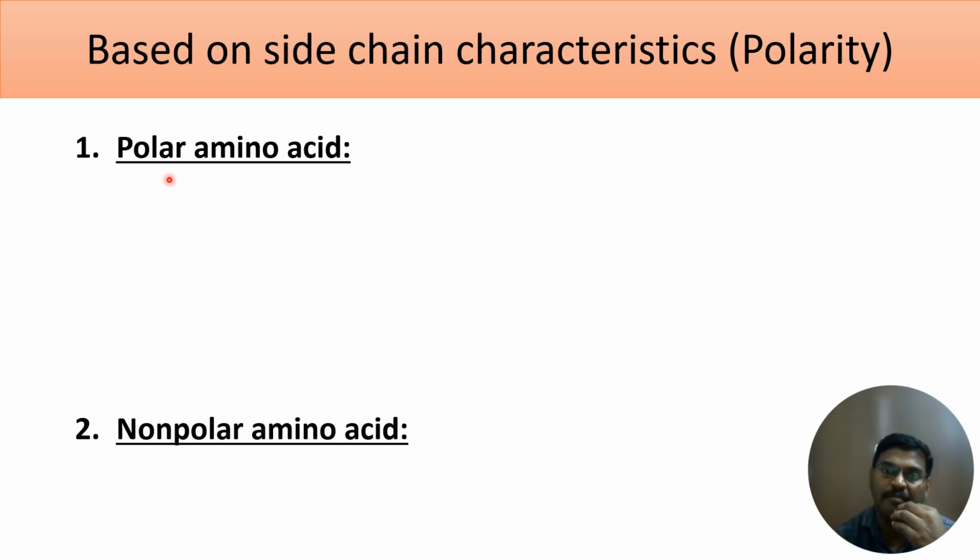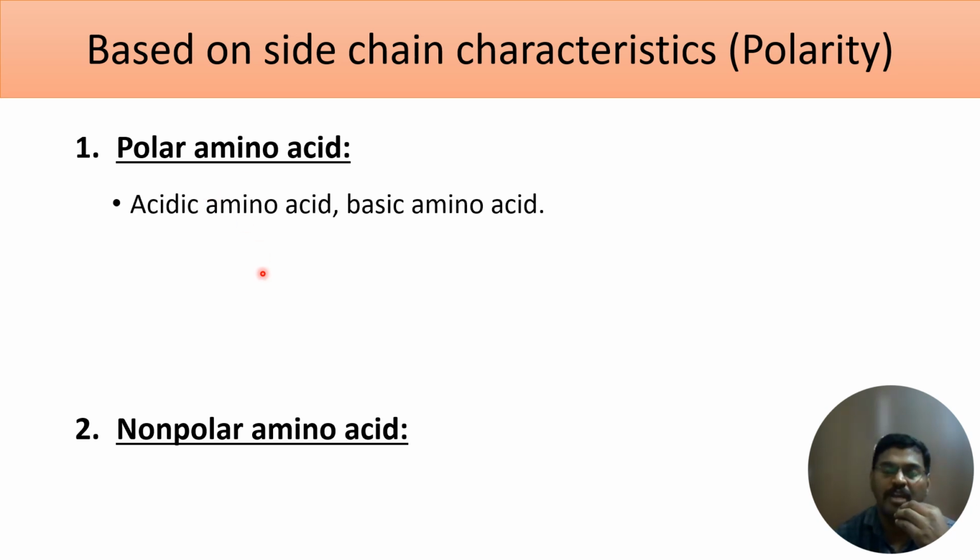If you see the basic amino acid, it has the ability to take up one hydrogen. When it takes up one hydrogen, it is taking up one extra positive charge, so it will become positively charged. So all the basic amino acids are positively charged, and all the acidic amino acids are negatively charged. So under polar amino acids, all the acidic and basic amino acids will come. What are those? Aspartic acid, glutamic acid, and histidine, lysine and arginine. So all these 5 amino acids will come under polar.